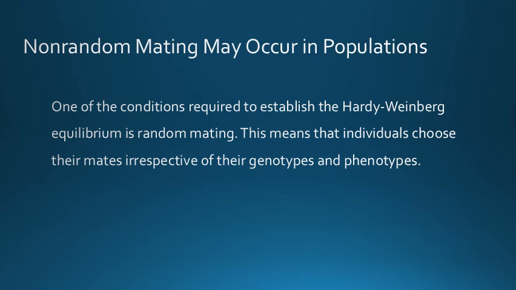Positive assortative mating occurs when individuals with similar phenotypes choose each other as mates. The opposite situation, when dissimilar phenotypes mate preferentially, is called negative assortative mating. In addition, individuals may choose a mate that is part of the same genetic lineage.